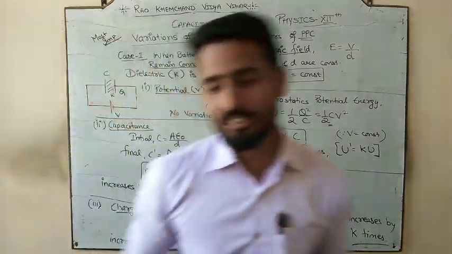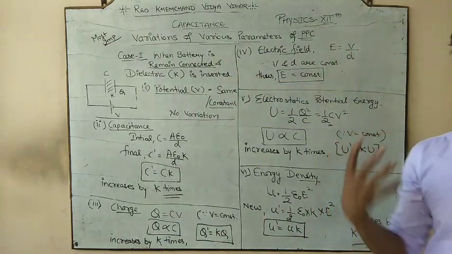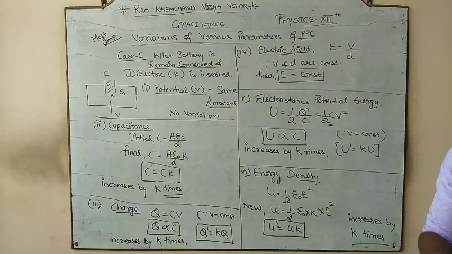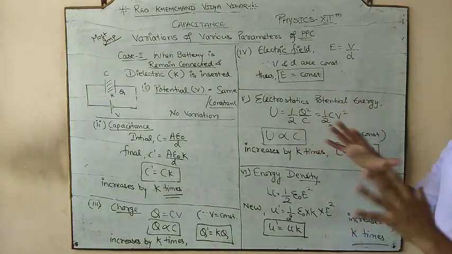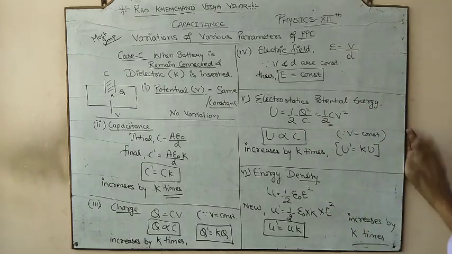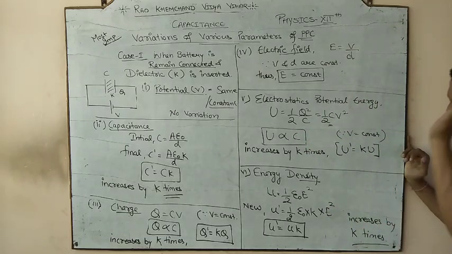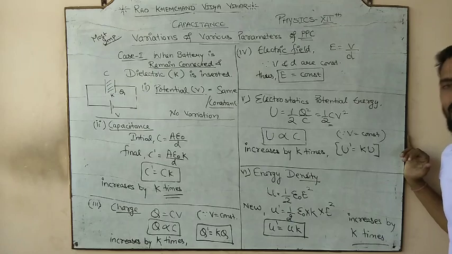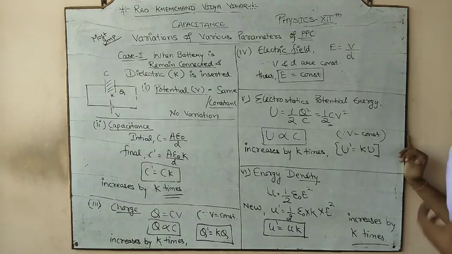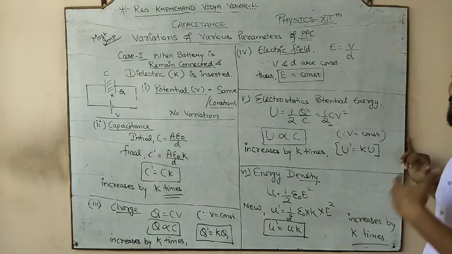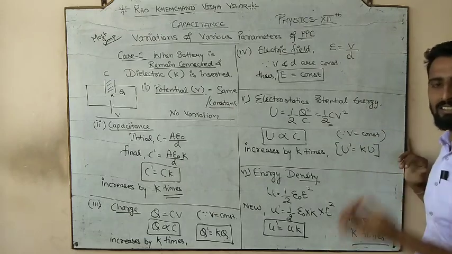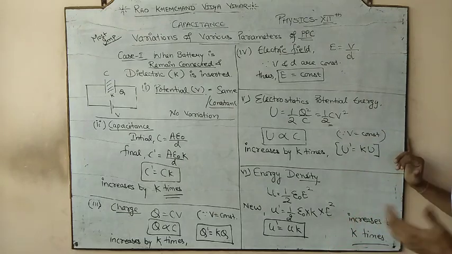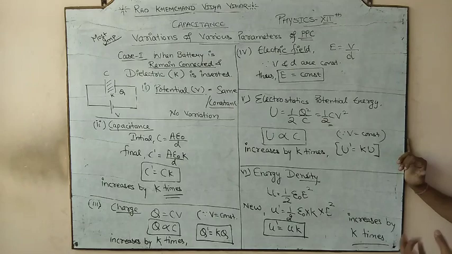This is the sixth parameter which is being studied as a variation, what all changes happened. So these are all the formulas that we discussed previously. All the formulas have been derived, all the concepts have been studied, but this is the very part where you have to deal with all the things together.